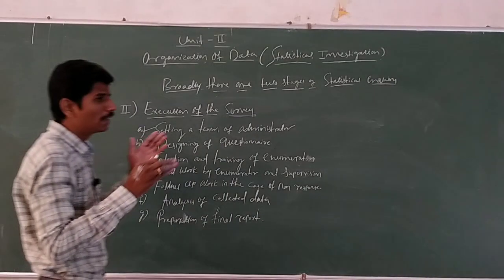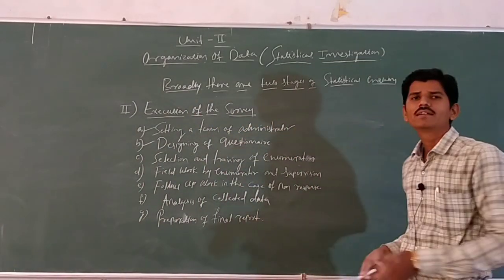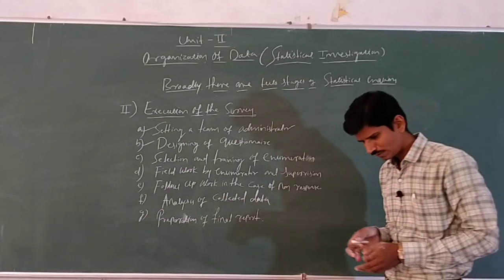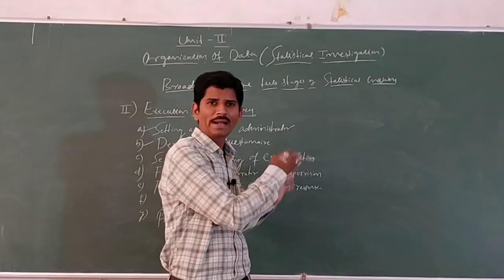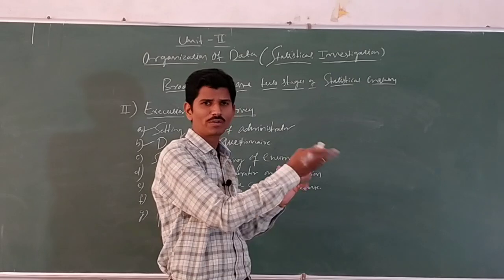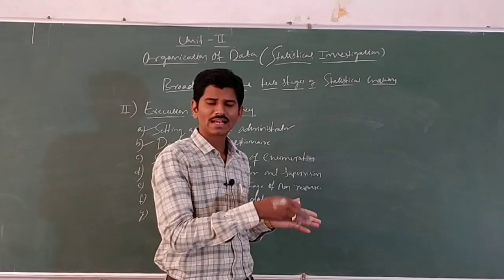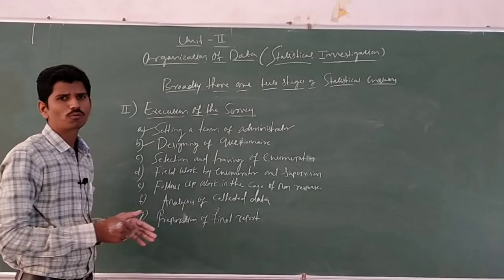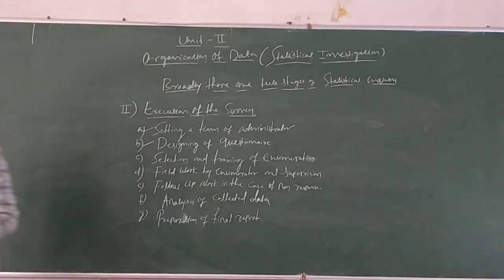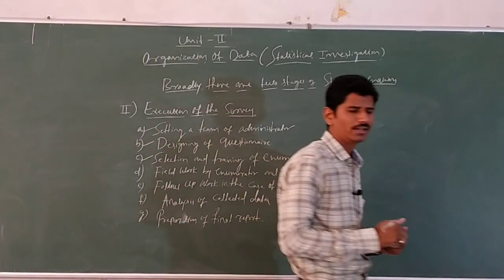Designing of questionnaire. Here, first we have to design the questions. You have to prepare the list of questions. For example, name of the student, age, marital status, sex, male or female, that is gender, qualification, education, etc. These are the questions. Here, first we have to prepare the number of questions. The next one is selection and training of enumerator.